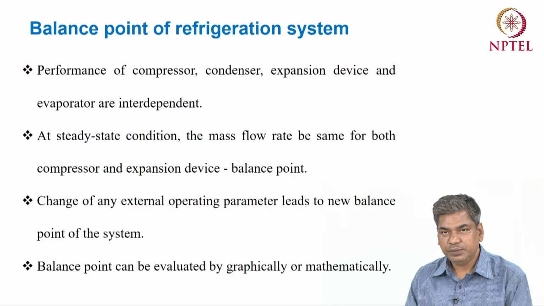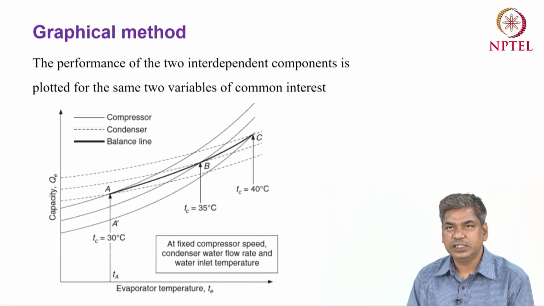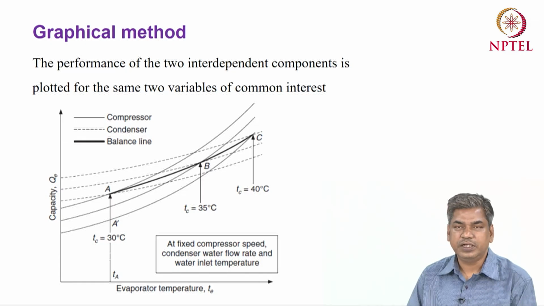So where we want to get the balance point graphically, what is basically done is that we can test the different components separately and make a performance chart for the different components.